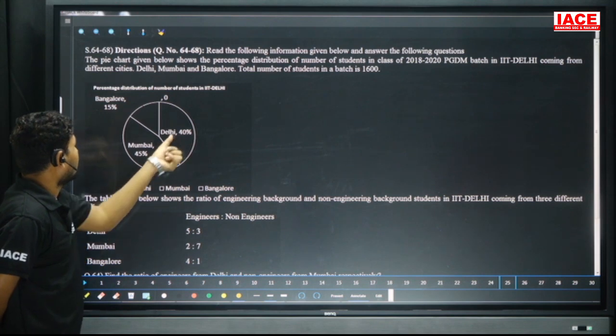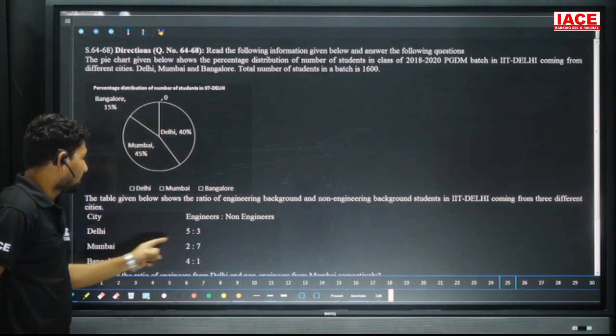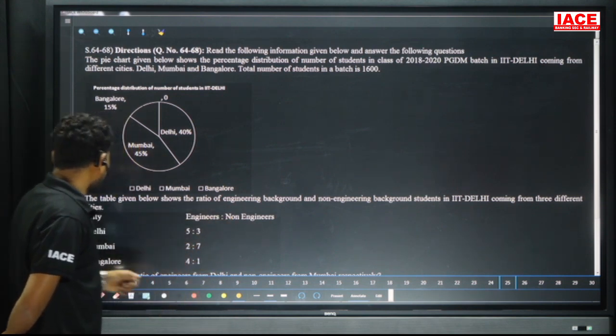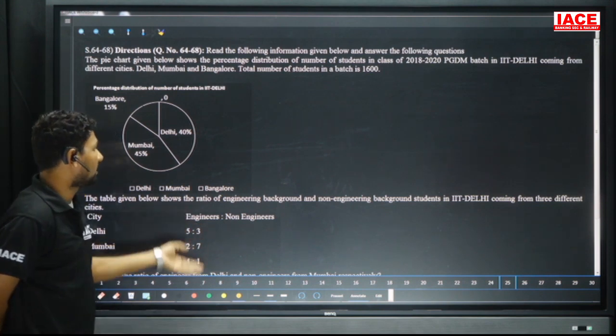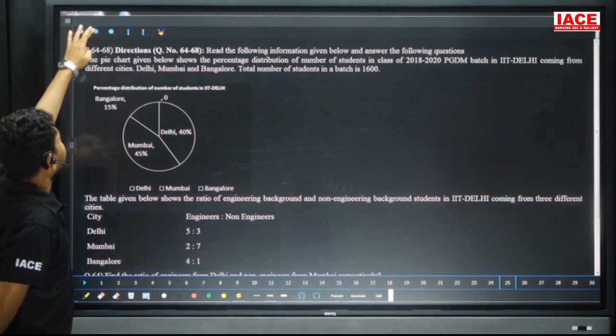We have extra data here also. Three cities are mentioned: Delhi, Mumbai and Bangalore. City-wise, engineers and non-engineers are also clearly mentioned. Delhi engineers to non-engineers is 5:3. Mumbai and Bangalore are given a ratio also. Based on this we have to calculate. Directly we'll go for the questions here.